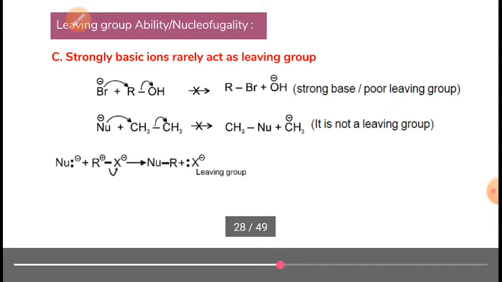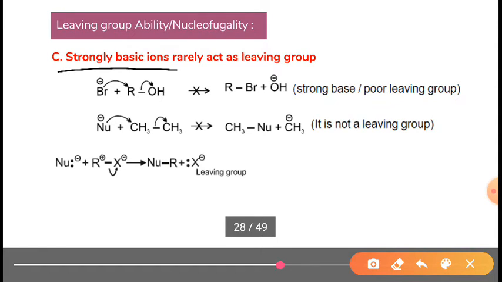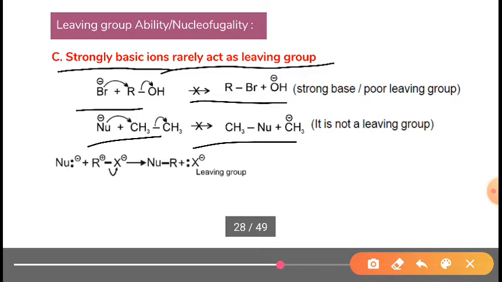One more thing: strongly basic ions rarely act as a leaving group. The one which is more basic will rarely act as a leaving group. As you can see in this example, it will not behave as a leaving group. Here also it will not behave as a leaving group.